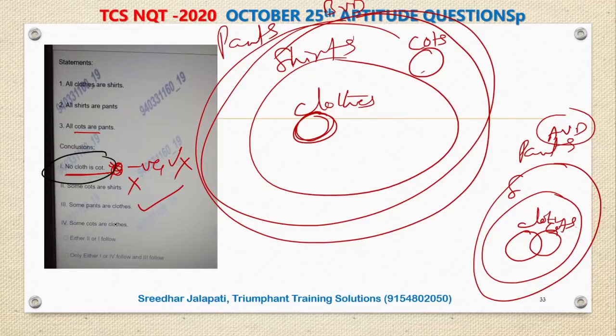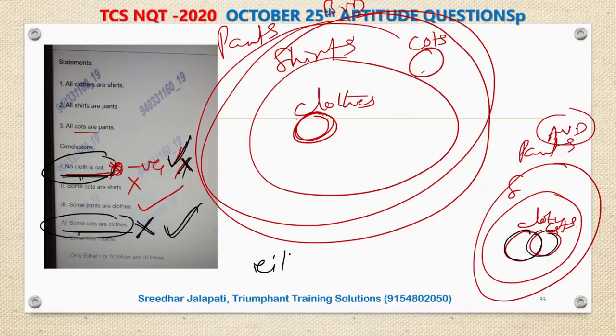The first conclusion and the fourth conclusion are complementary. Opposite. No cloth is a coat. Some coats are cloths. When the conclusions are complementary and the negative has become true in the basic Venn diagram, the positive has become false. In the process of making the negative false, I have drawn an alternate Venn diagram. In that, the negative has become false, but now the positive is true. What exactly am I trying to say? This fourth one, some coats are cloths, is false in the basic Venn diagram but true in the alternate Venn diagram. So when negative is true, positive is false. When negative is false, positive is true.